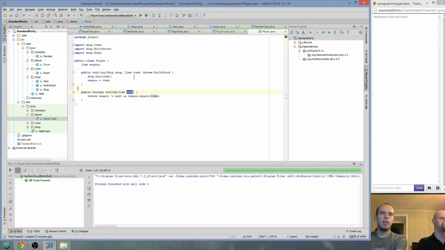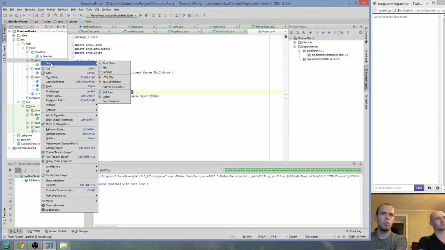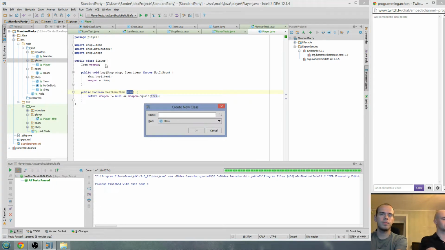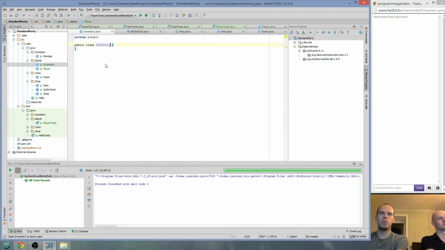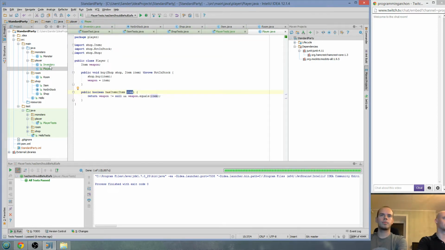So basically, should inventory be a new package, or should it go with the player? I guess we can put it just on the player. But in the future, would a monster be able to use an inventory? We could put items on monsters. Yeah, that might be possible, but I guess we can tackle it then. The player and the monster are going to be sharing some kind of package anyway. All right, so we have an inventory.